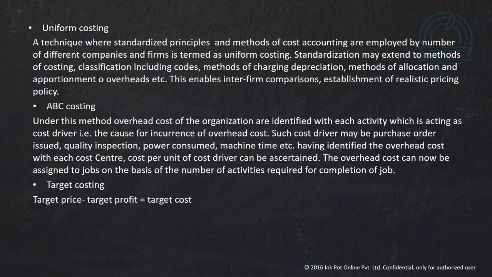Now ABC costing. ABC costing basically helps to divide the overhead cost more appropriately than traditional costing. That is, cost is divided on the basis of activities. For example, we have two products, X and Y. Here we are not going to divide the cost on the basis of cost center, rather we are going to divide the cost on the basis of activities.